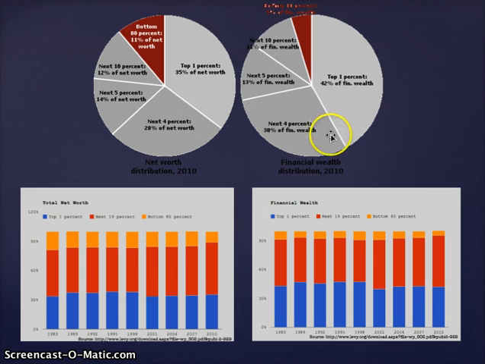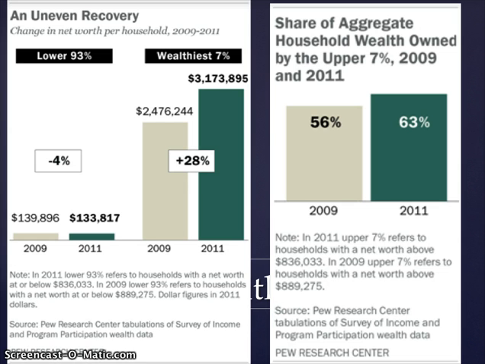The key here, I think, what the movement is really getting at maybe is this bottom 80%, with relatively small financial wealth and very small net worth overall for 80% of the population. In terms of economic recovery, this is from the Pew Research Center. It has showed that households that are in the wealthiest 7% have fared much better in terms of the recovery.